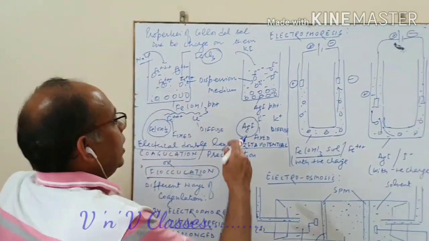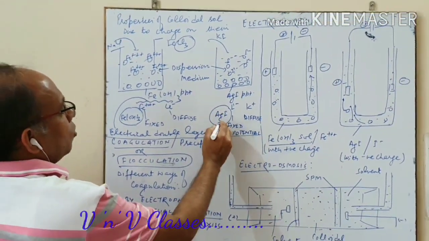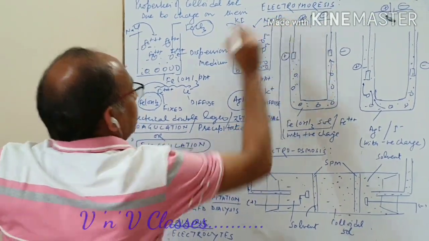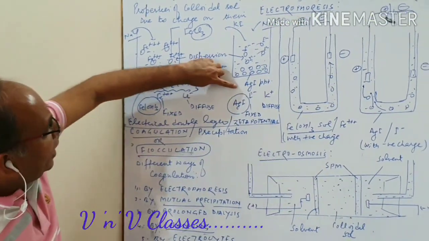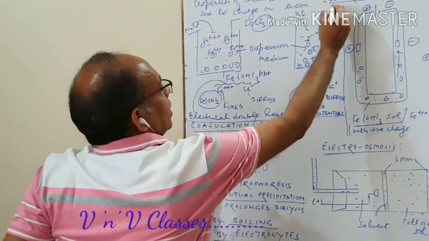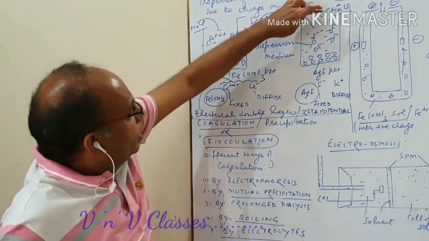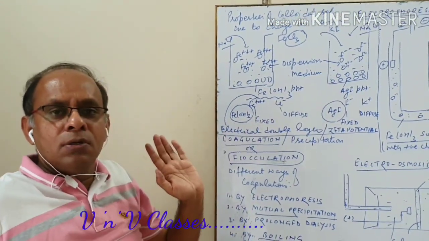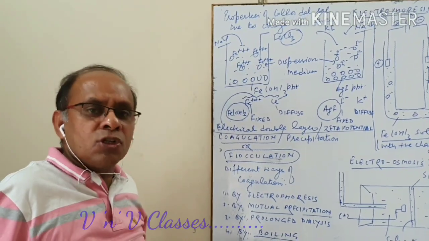For example, here we have silver iodide. On the colloid particle we have negative charge. Let us again add NaCl. Now tell me, which ion will neutralize this iodide ion? Yes, correct: the sodium ion, because sodium ion has the positive charge. It will neutralize this silver iodide and it will all settle down. So this is by addition of electrolytes.